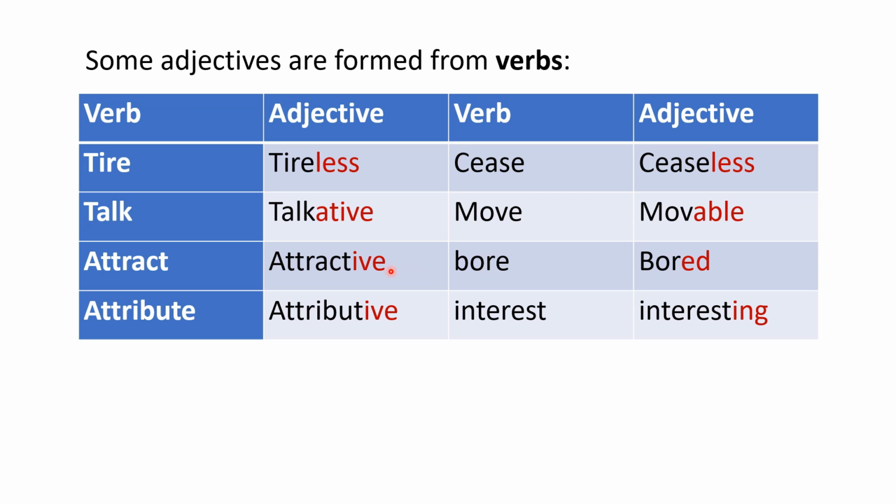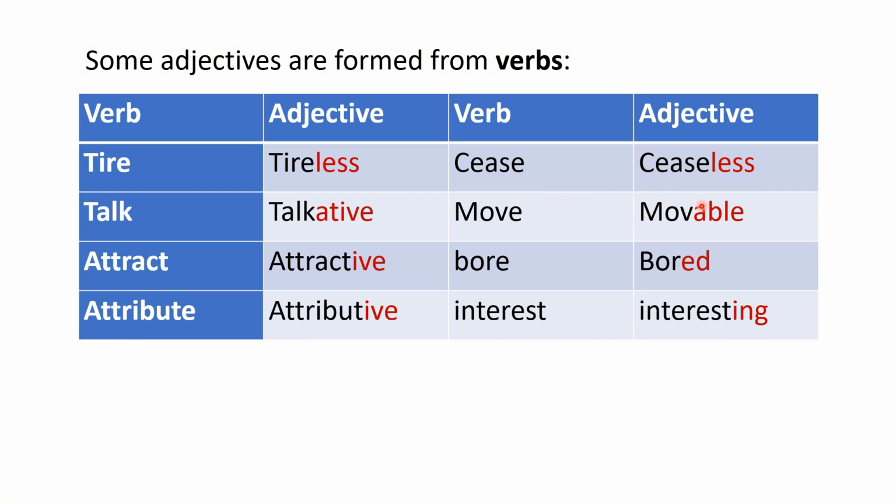Some adjectives are formed from verbs. For example, tire, tireless. If we added less to that, then it becomes the adjective tireless. Talk, talkative. We simply added this suffix ative, then it becomes talkative. Attract, attractive. We simply added ive to it, it becomes attractive. Attribute, attributive. We simply added the ive suffix to it, then it becomes attributive. Now cease, ceaseless. We added less, then it becomes an adjective.